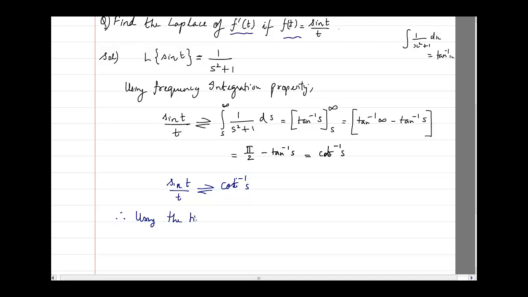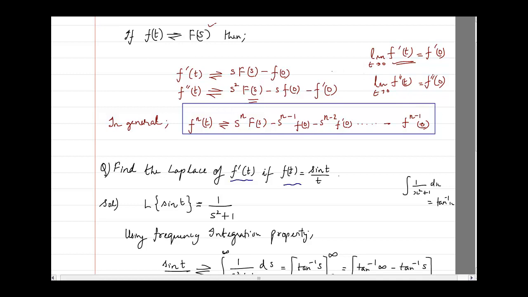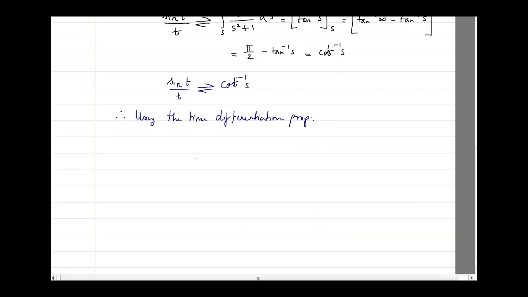Using the time differentiation property, which is that property? The property that we have just seen. Okay, so which is the equation that we are going to use? We are going to use this equation. So the Laplace transform of f dash of t will be s multiplied with f of s minus f of 0, which is the initial condition. So what is f of s? F of s we just now found out is cot inverse of s minus f of 0.